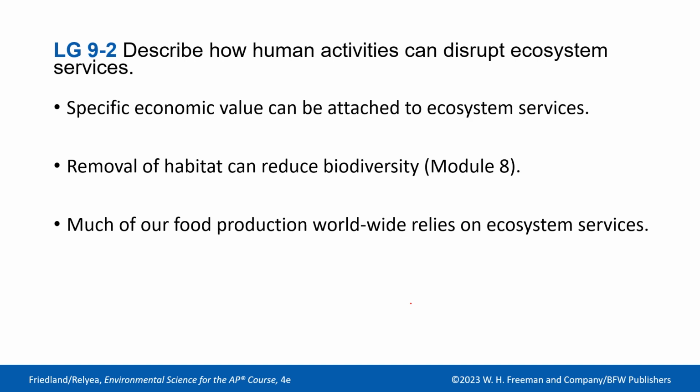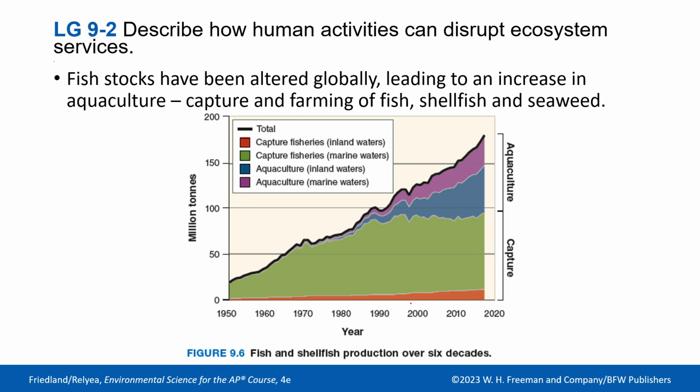Okay, so now we're on our next topic that we need to cover, and that's 9.2, describe how human activities can disrupt ecosystem services. So we've already talked about how specific economic values can be attached to ecosystem services, how the removal of habitats can reduce biodiversity, and how much of our food production worldwide still relies on these ecosystems. So, fish stocks have altered globally, leading to an increase in aquaculture, which is capture and farming of fish.